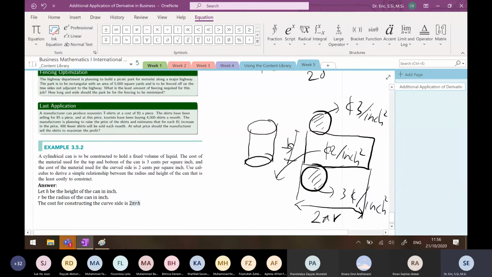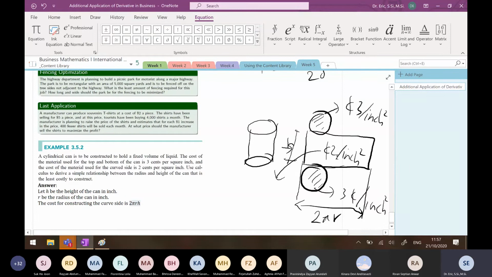If 2 inch squared, the cost is 4, from 2 times 2. If the area is 4 inch squared, the cost is 8, from 4 inch times 2. Very good.